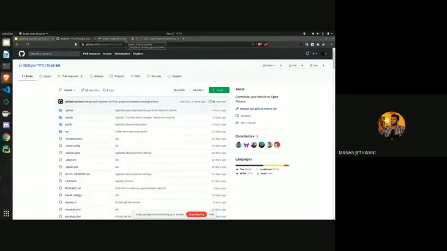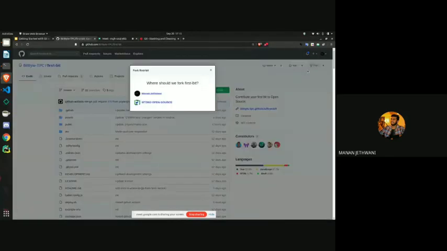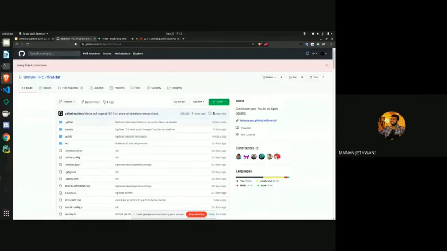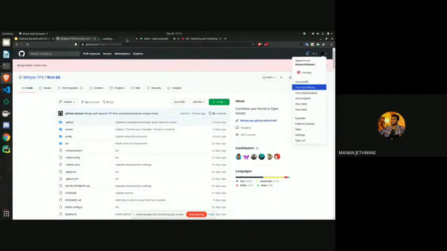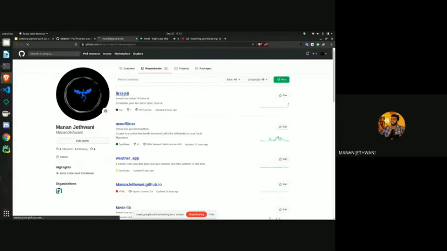Okay, so now I will fork this repository, and when I click on this, it asks under which ID I want this. I want this under my ID, so I will just click on it. And being forked, check now, I can just go to my repositories list, and there I will find this first bit.